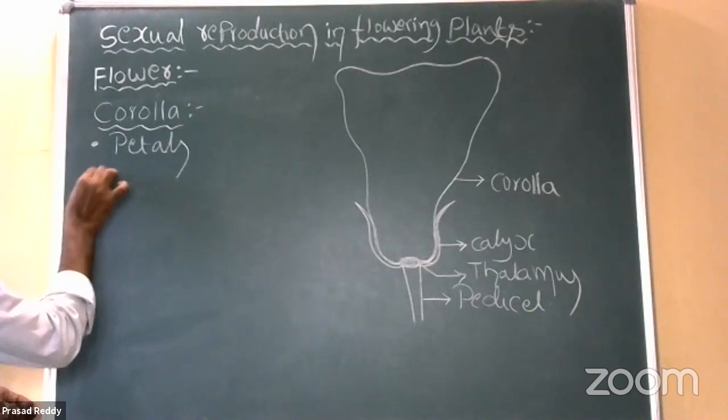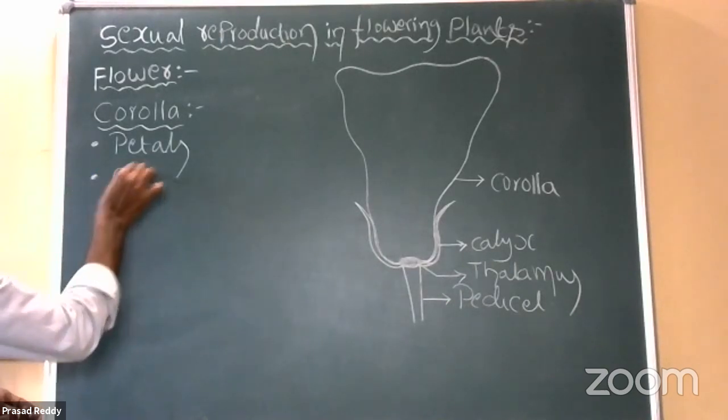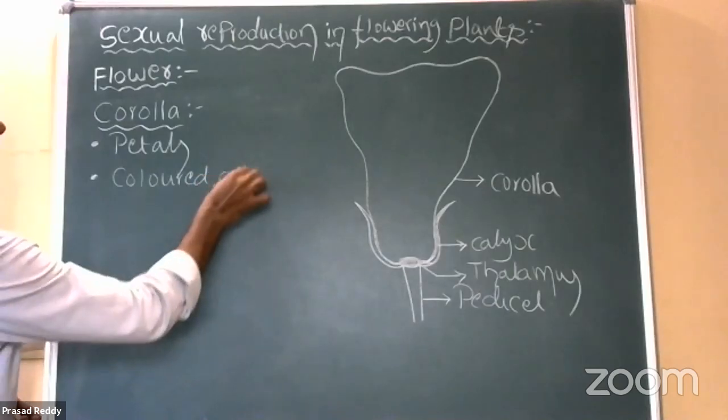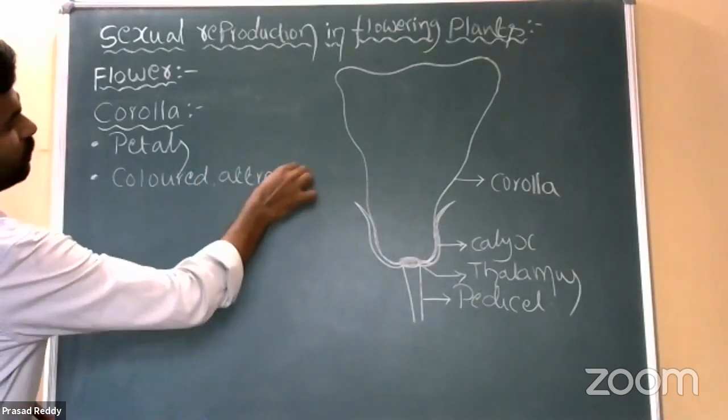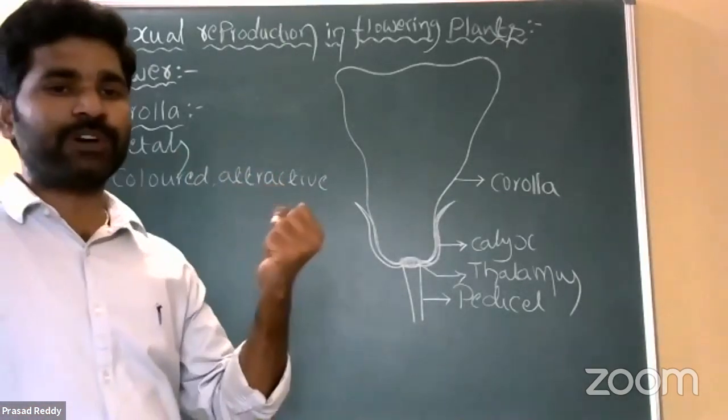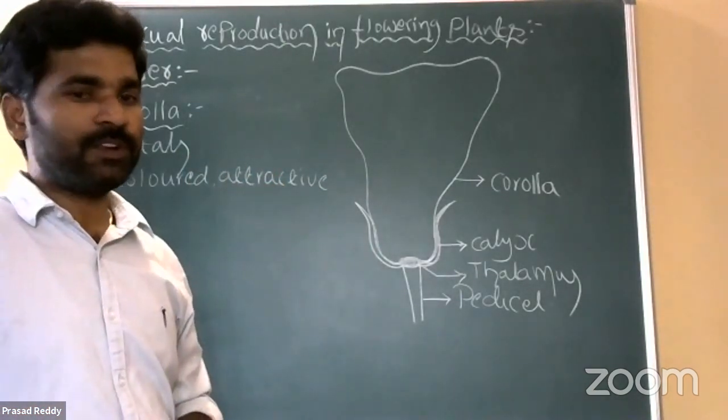The petals are colored and attractive. So what is the use of petals? The petals attract insects for cross-pollination.